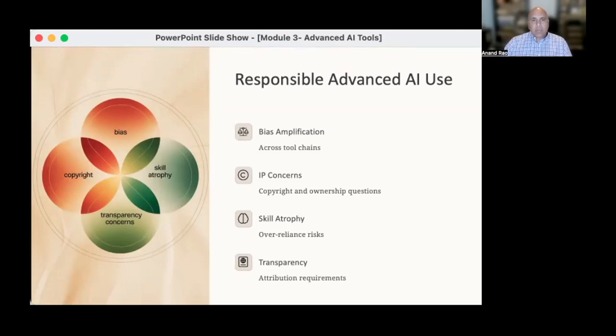We're going to be talking about a number of those ethical concerns in much greater detail in a later module. But for now, it's important to consider a number of these that are represented on this slide. The first is bias. Anytime you're working with an AI system, especially a trained system that has bias represented in the training data, that can really be compounded when multiple tools are used within a workflow, because the bias from one can compound the bias of another. And so we should be considering how that works when you have more advanced AI tools that are incorporating multiple tools at the same time.